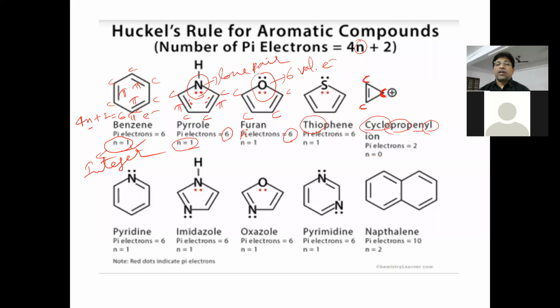So this is the cyclopropenyl ion. Also remember, this carbon has a positive charge and two bonds with two other carbons, and one more bond with hydrogen.